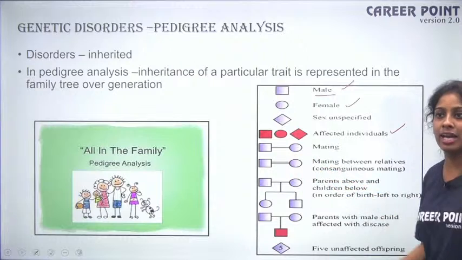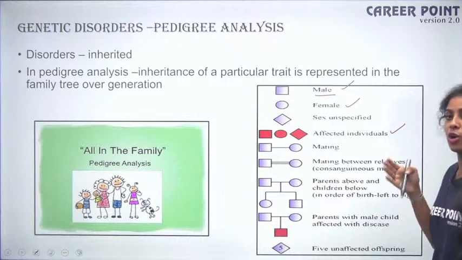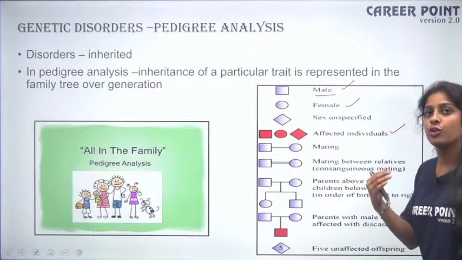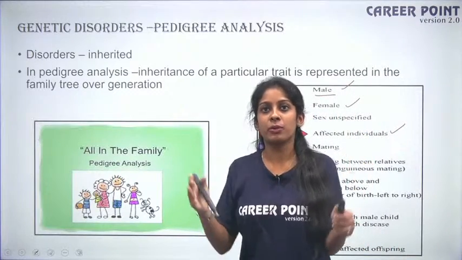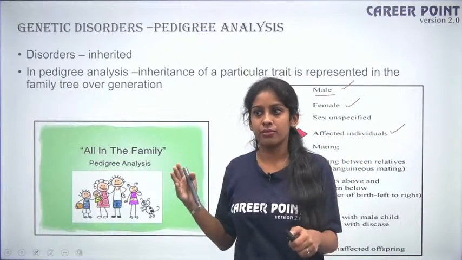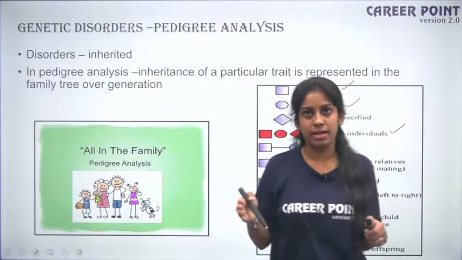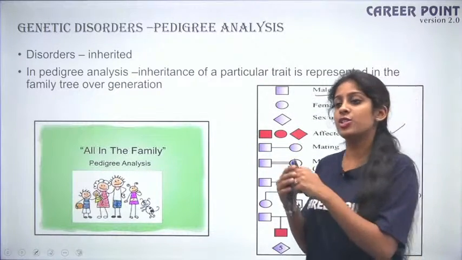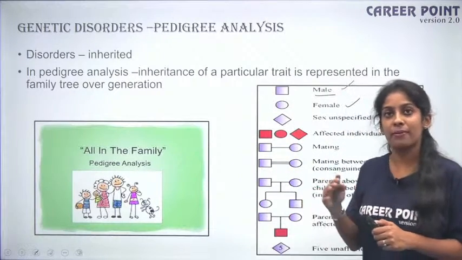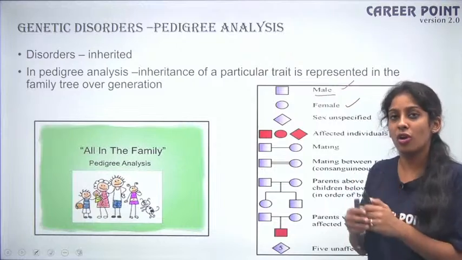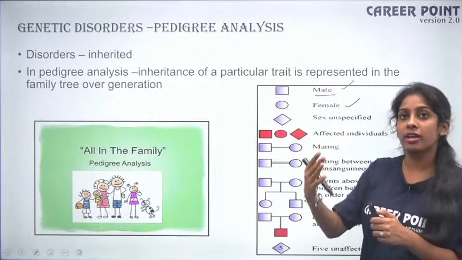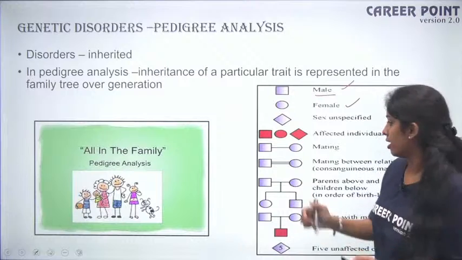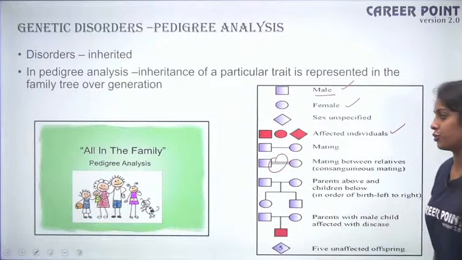When you have a double line, it is consanguineous mating. So what do I mean by consanguineous mating? When you marry within relatives, right? For example, if you marry within relatives, your ancestors are the same, so the same affected gene can be passed. That is why these days you have genetic counselings happening in hospitals, and they strongly recommend not to have consanguineous marriages, because the probability of the genetic disorder spreading is really high. Okay, so this is consanguineous marriage, fine?